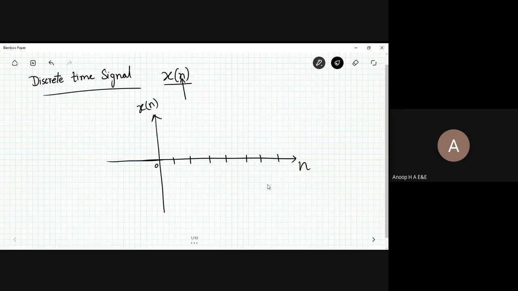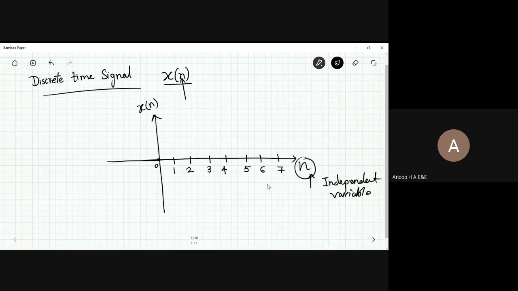So I am scaling down, or I am putting values in such a way that I have the instants 1, 2, 3, 4, 5, 6, and 7. These are the values given for n. This is the independent variable here. So n is said to be the independent variable. This is quite clear, with numbers present there.